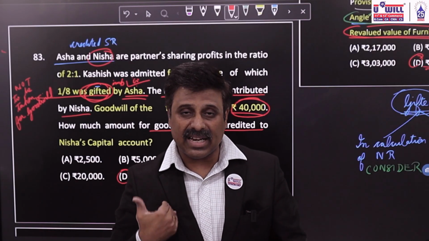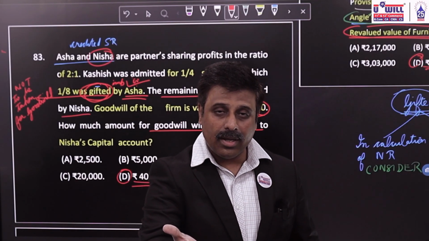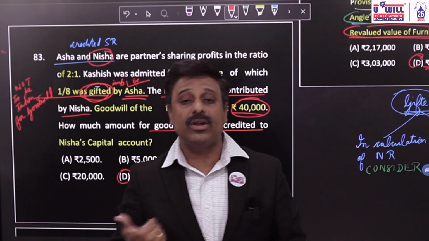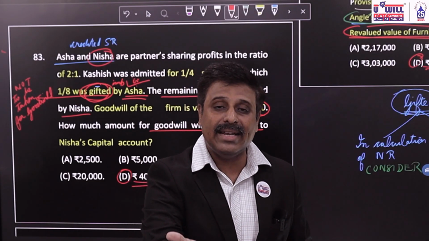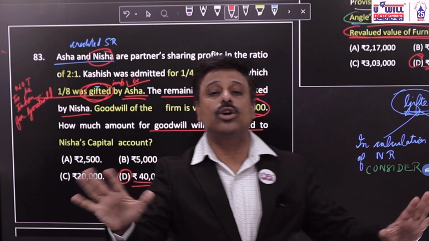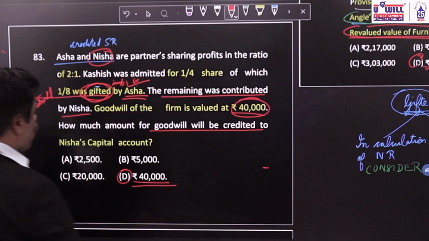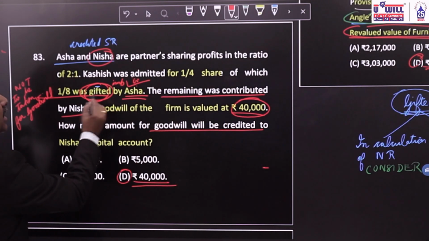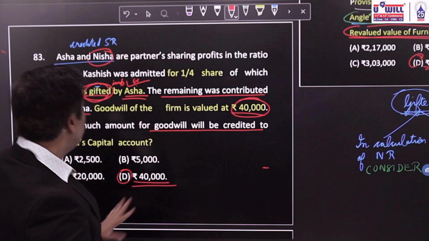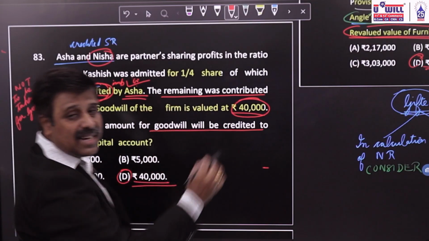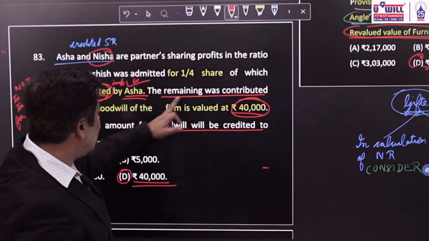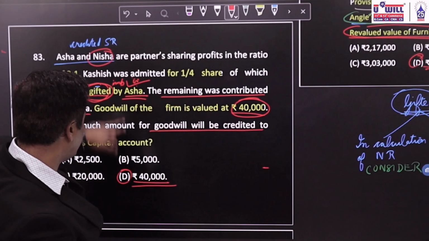Sacrifice means you sacrifice your share of profit in future, and for that you demand goodwill compensation from the newly admitted partner. But when you gift anything, you don't demand anything in compensation as goodwill. So when you gift something, goodwill is not going to be given. Because here Asha has only gifted and not sacrificed any amount, Asha will not get goodwill. Whereas Nisha has actually sacrificed her share of profits, she will get goodwill. So the entire 40,000 of goodwill will go only to Nisha.